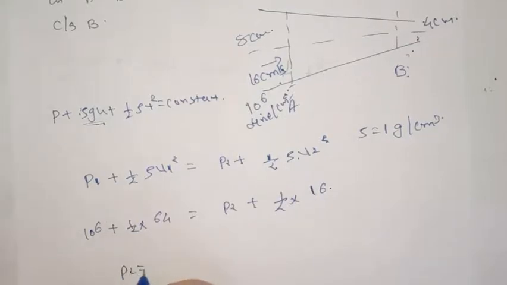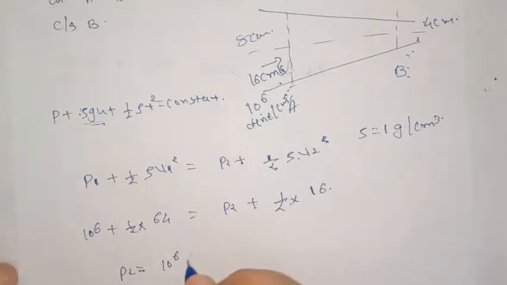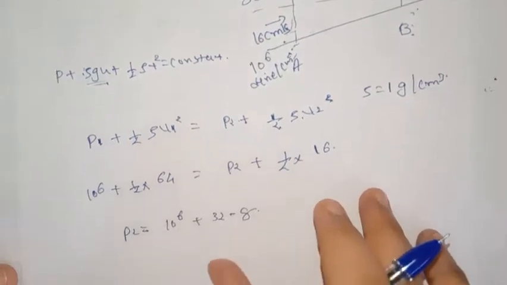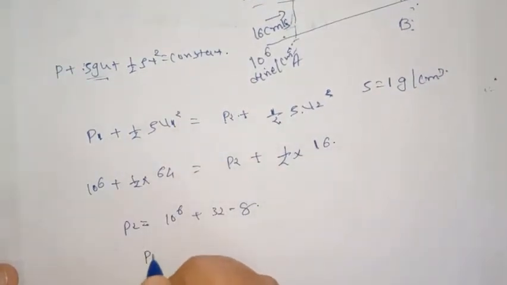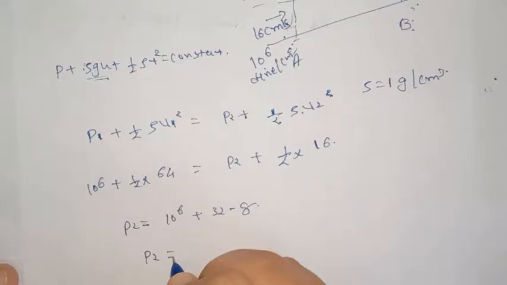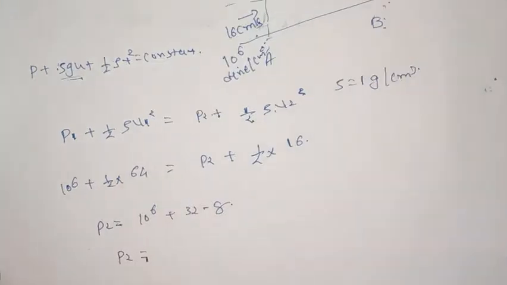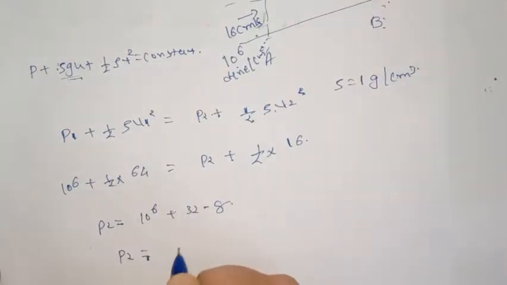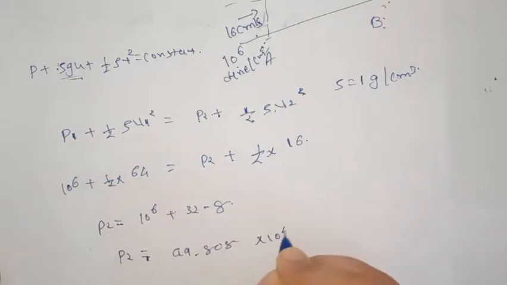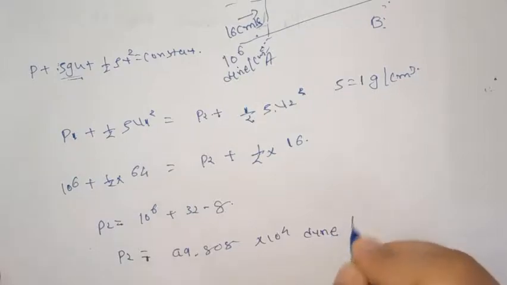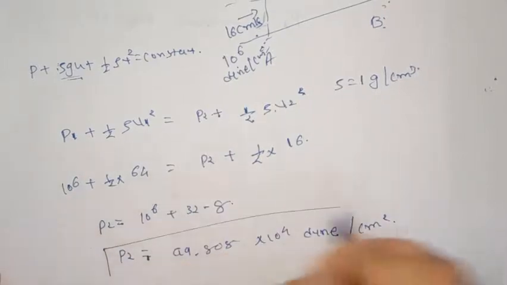So P2 will be equal to 10 power 6 plus 32 minus 8. So P2 will be approximately 99.808 into 10 power 4 dyne per centimeter square.